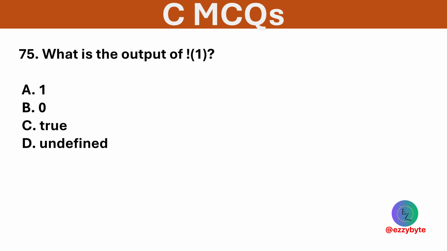What is the output of the following? Options are 1, 0, true, and undefined. Option B is correct. The NOT operator negates the value. Since 1 is true, it makes it false.